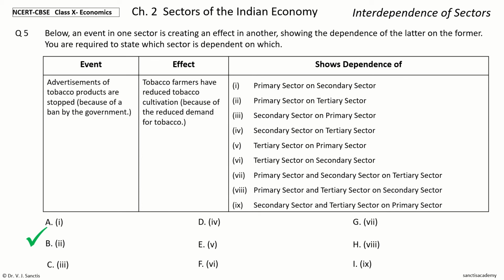And the answer is option B, number 2. It shows the dependence of the primary sector on the tertiary sector. And you can see the event, that is advertisement stop, that is the tertiary sector, advertising. And the effect is on the farmers, the primary sector. So this event and effect shows the dependence of the primary sector on the tertiary sector.